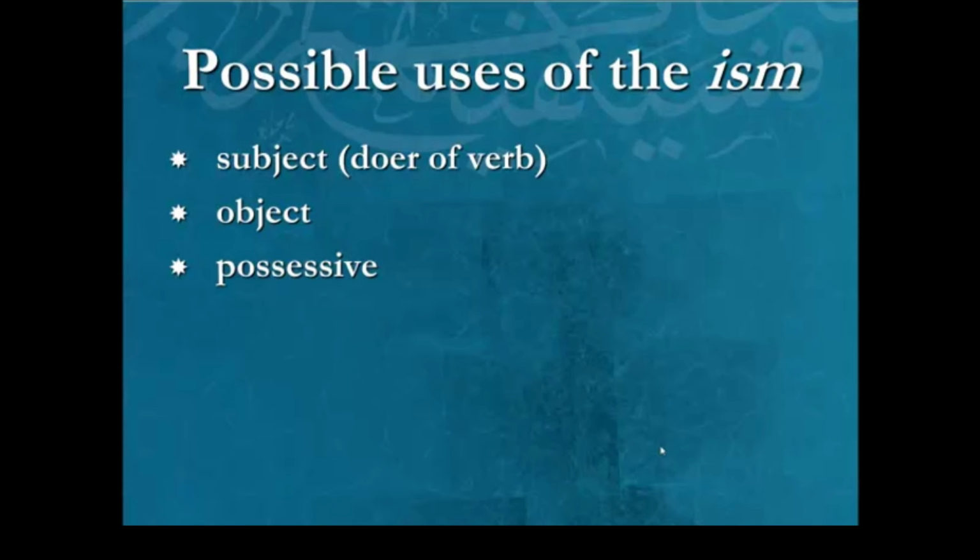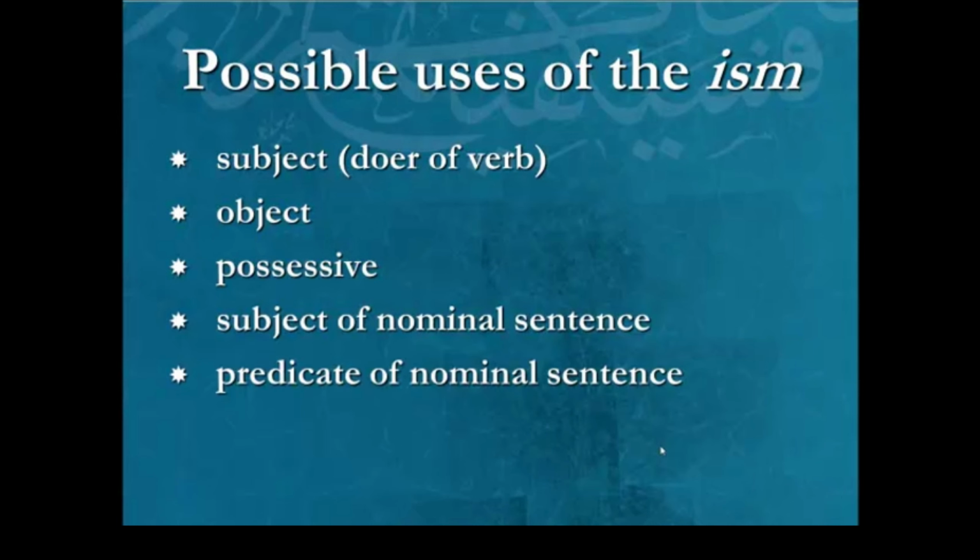Other than that, we have the Jumla Ismiya. Don't forget the Jumla Ismiya. The two halves of the Jumla Ismiya can be considered a possible usage number 4 and a possible usage number 5. So we have the subject of the nominal sentence as a fourth usage for the ism. The predicate of the nominal sentence is a 5th usage for the ism. It's other than the initial 3.